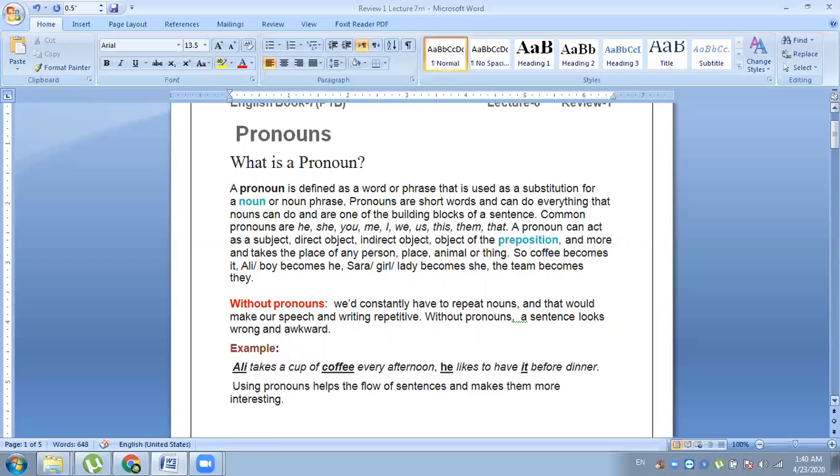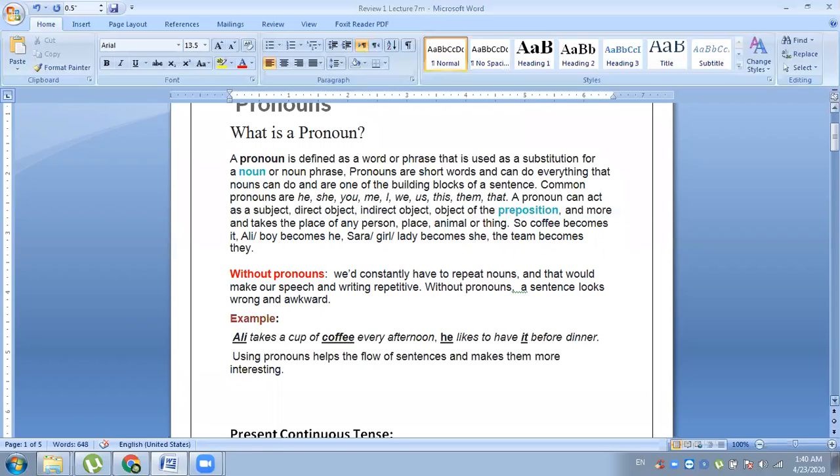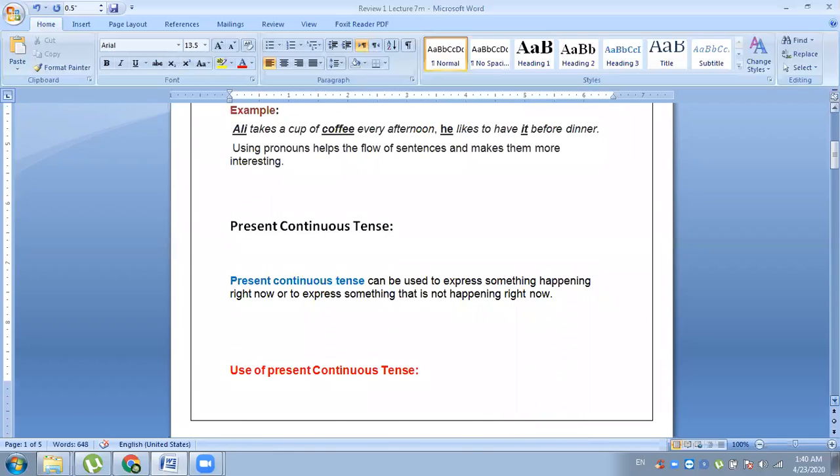For example, for a male, you will use he. For a female, you will use she. It gives writing a polished form. It is very necessary to avoid the repetition of words. So, pronouns are in fact important for building a sentence.